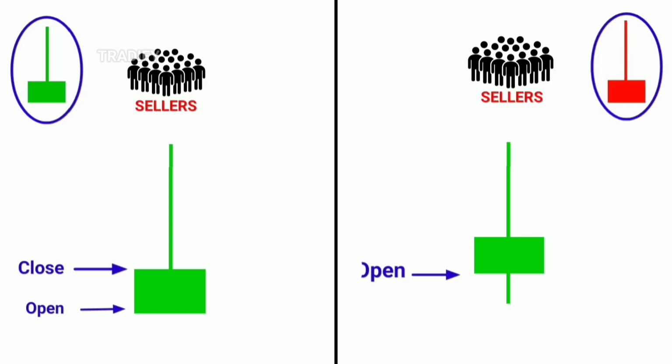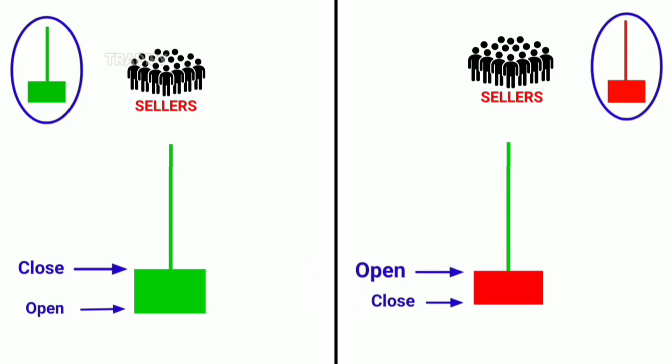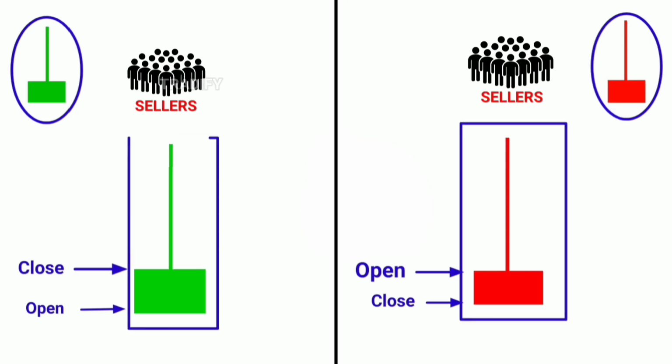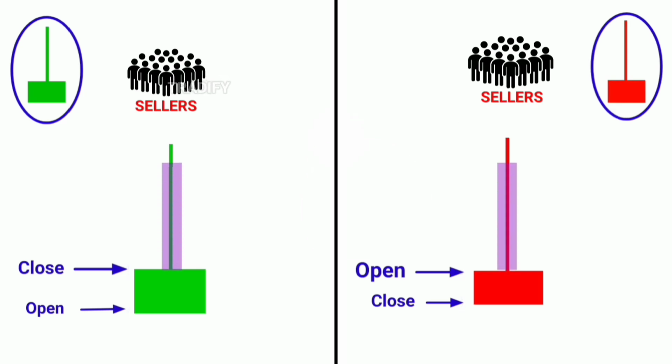This time, the price breaks below the opening point and closes lower, forming a red candle with a long upper wick. This tells us that even though the price went up, it faced strong selling rejection from higher levels, causing it to fall back. So we will also consider this candle as bearish because of the strong upper wick indicating sellers' control. Therefore, whenever you see red or green candles with long upper wicks compared to their body, you should understand that sellers are in control at that zone.